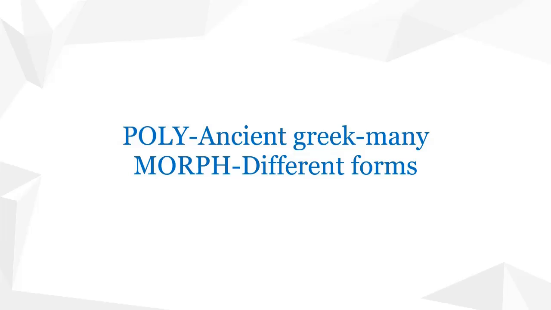So morph here means different forms. So totally the word polymorphism means many different forms of a single thing.